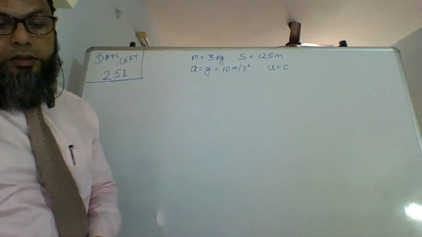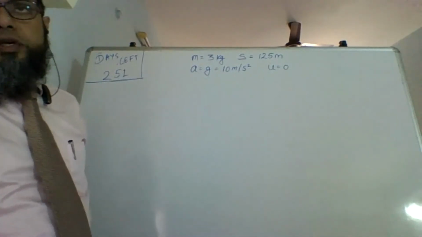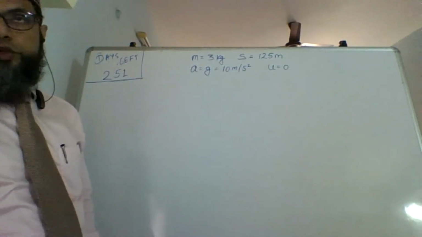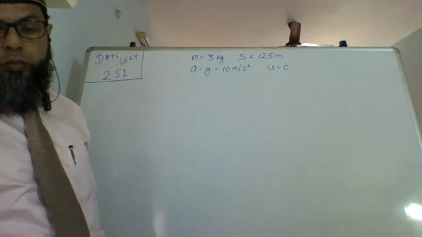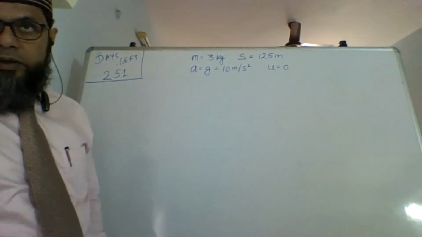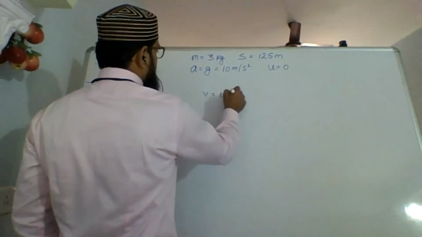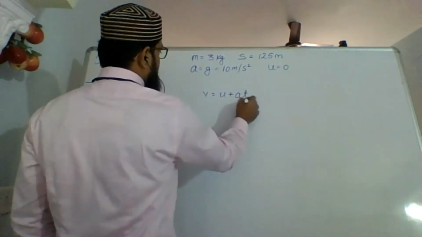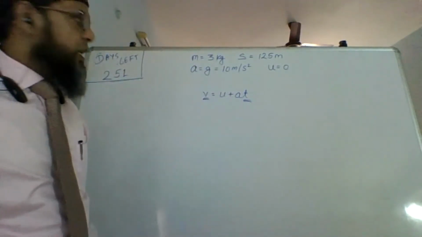Time taken. I can use V equals to U plus AT, but I don't know V and I don't know T. There are 2 unknowns in that equation, so I can't use it.